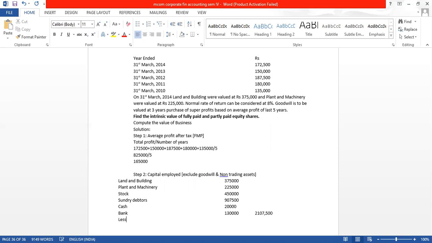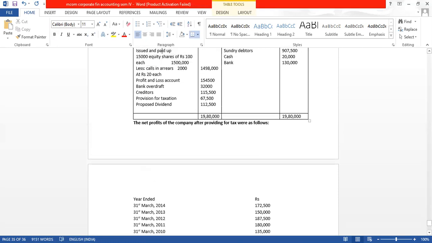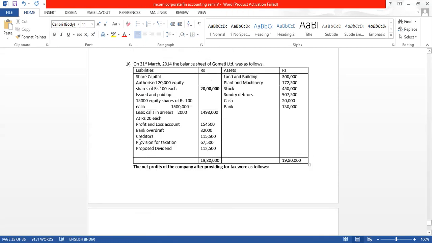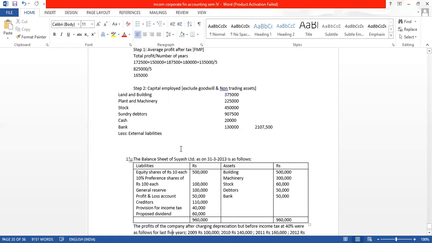From this, we will deduct the external liabilities. Let us see what external liabilities there are apart from share capital and reserves: bank overdraft, creditors, provision for tax, and proposed dividend.